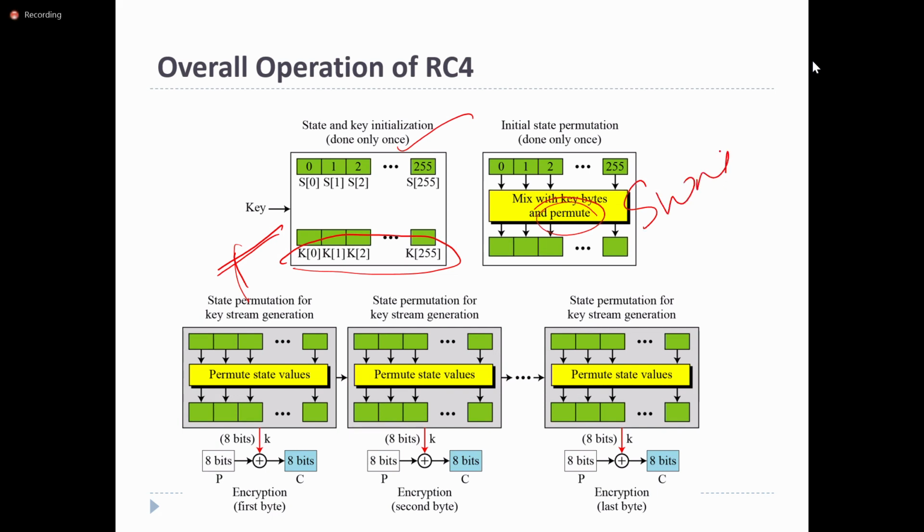Simply, with the swap operation and so on, the permutations will be done, and then whatever value is generated, it performs the XOR operation byte by byte. For the first byte, it performs the XOR operation. Again, for the second byte, it performs the XOR operation. So for a given plain text, the entire ciphertext will be generated.